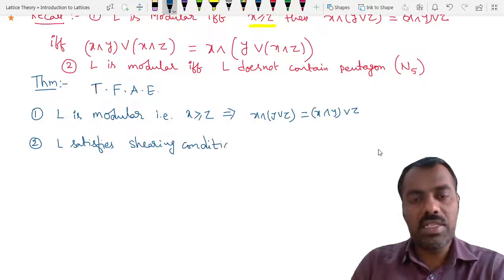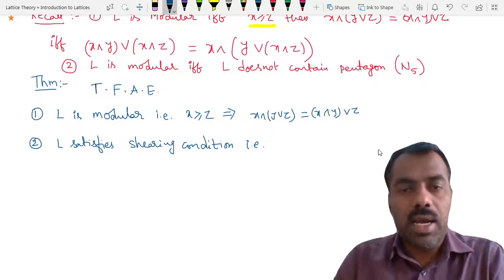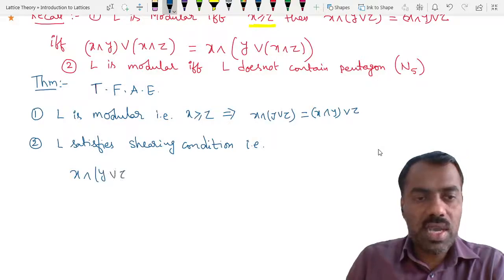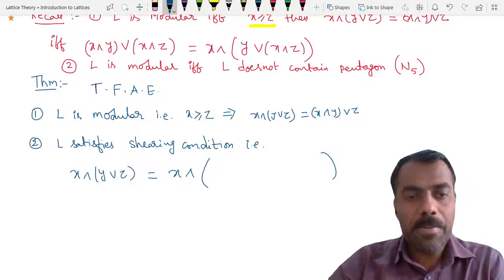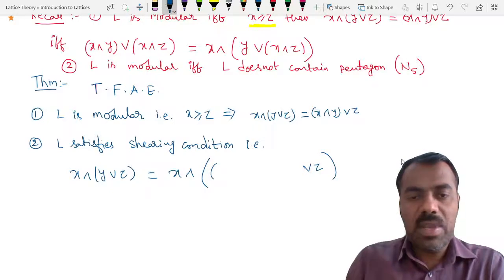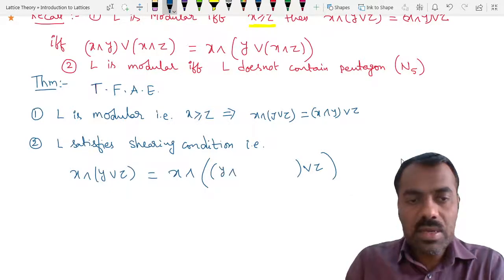What is that shearing condition? That is x meet y join z is same as x meet, in place of y, with z as it is, y meet x join z.